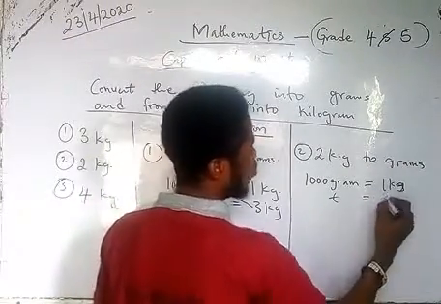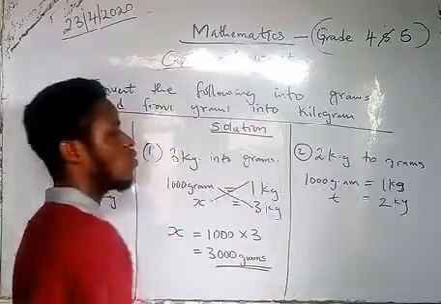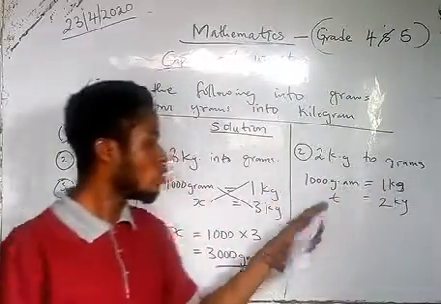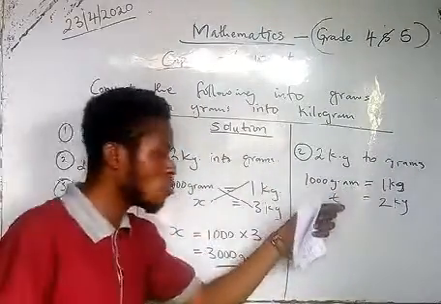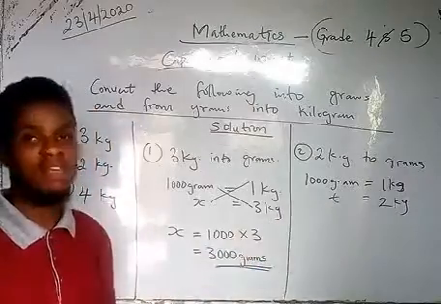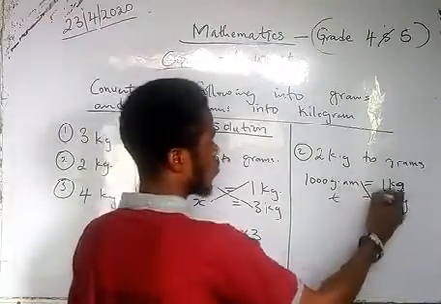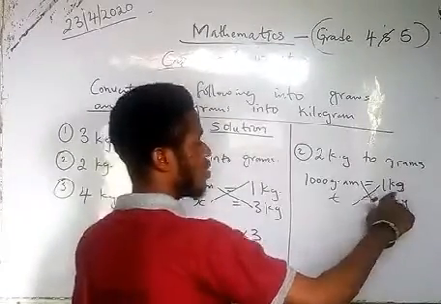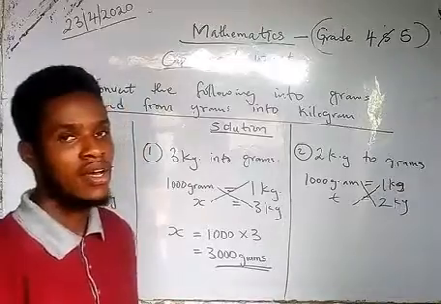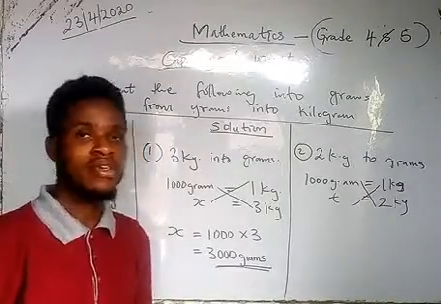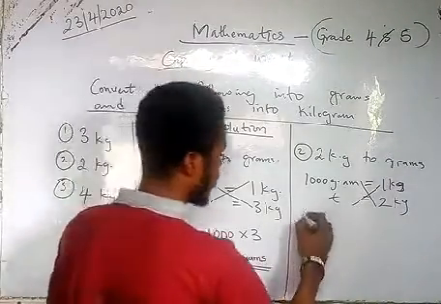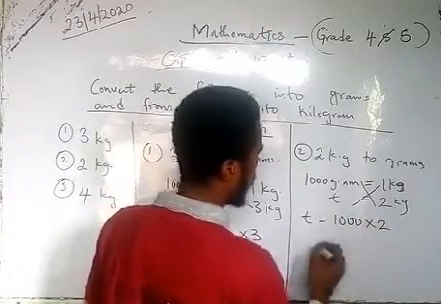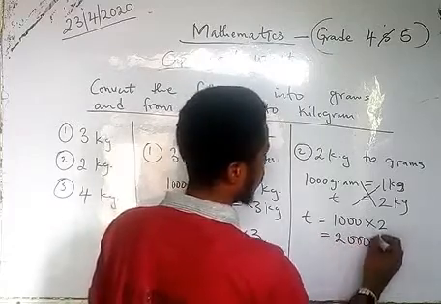T is equal to 2 kg. We don't know T. What is T? T is the unknown. That's what we should look for. They say convert 2 kg to grams. We don't know the grams of 2 kg, so we are going to put T there. That T is what we are looking for. What is the next thing? We cross multiply. 1 times T. What is the answer? The answer is T. Correct. So T equals 1000 times 2. We'll get 2000 grams.